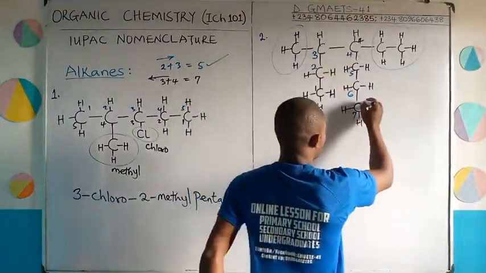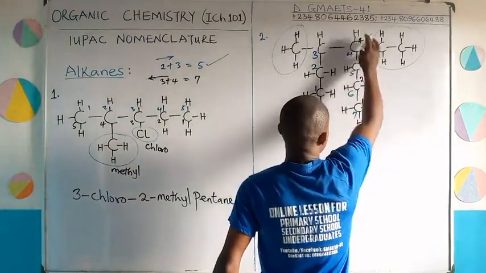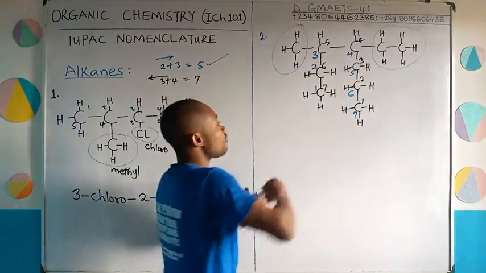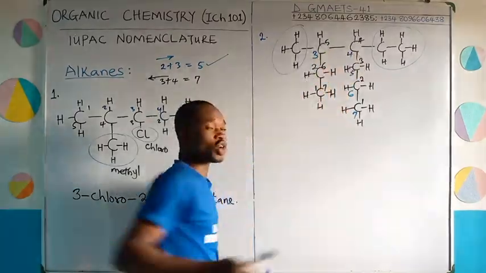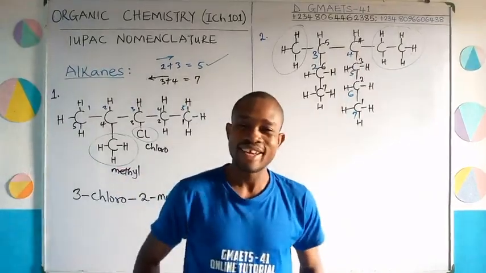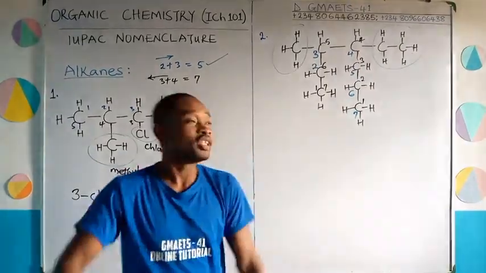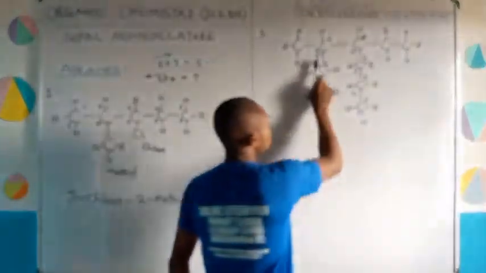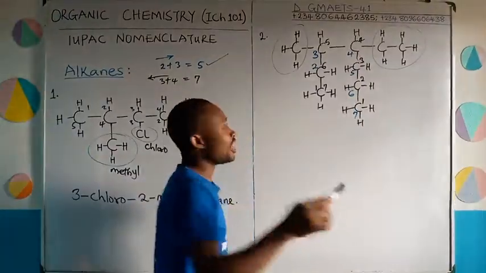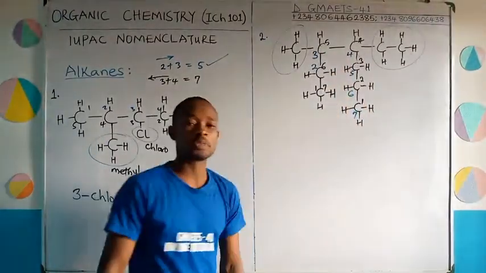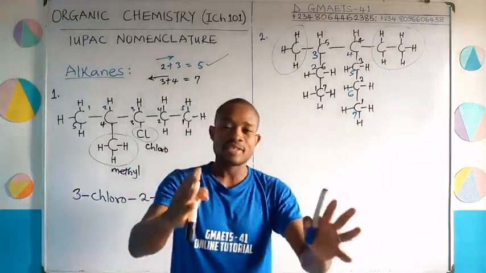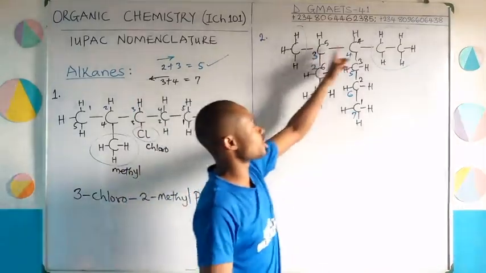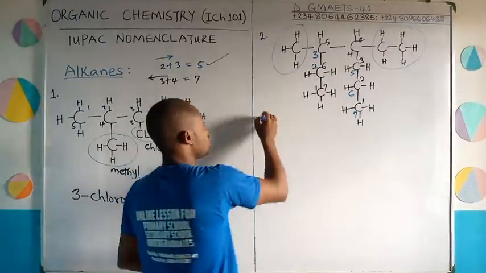In fact, let me put the numbering: 1, 2, 3, 4, 5, 6, and 7. So on the 4th and on the 5th carbon atom, you've got your attachment there. If you do 4 plus 5, this will give you 9. Now I'm going to ask you, 7 going this way, and then 9 going this way. Which one is smaller? That's correct. The lowest sum is 7. Are you following? So this direction becomes the right direction to count from. This way.